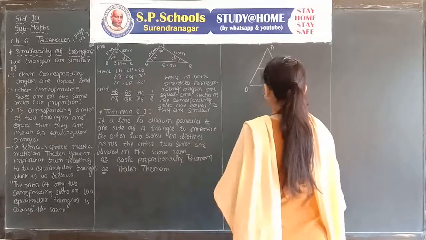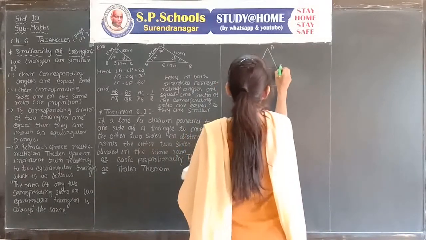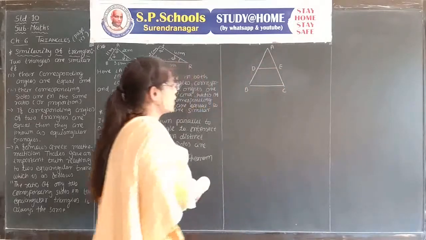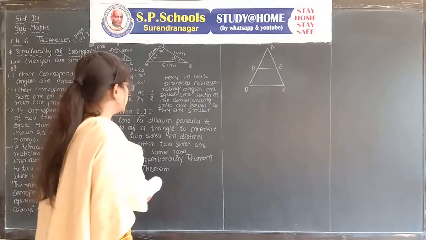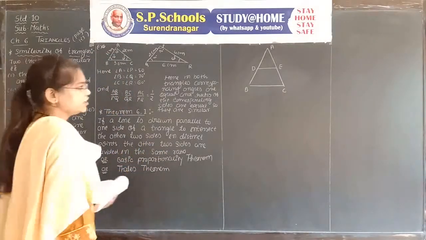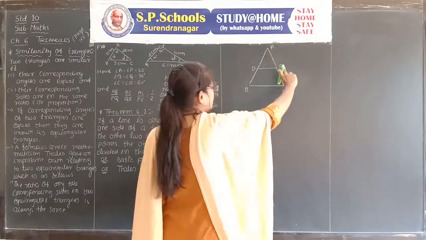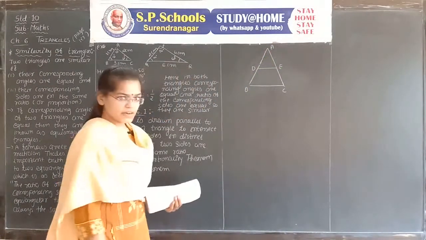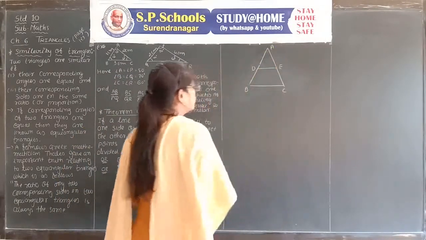Suppose line DE is parallel to BC, which intersects the other two sides AB and AC at distinct points D and E. Then what do we need to prove? That the other two sides are divided in the same ratio: AD and BD, AE and EC. That's why AD upon BD is equal to AE upon EC.